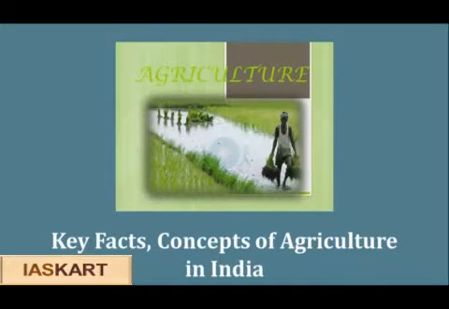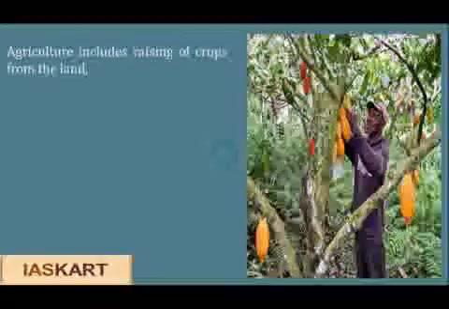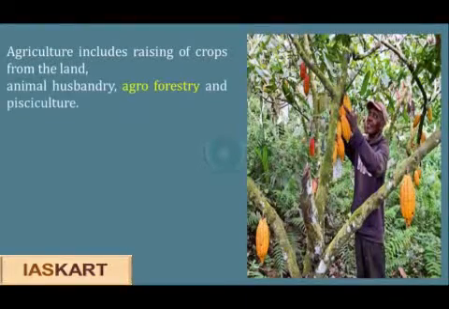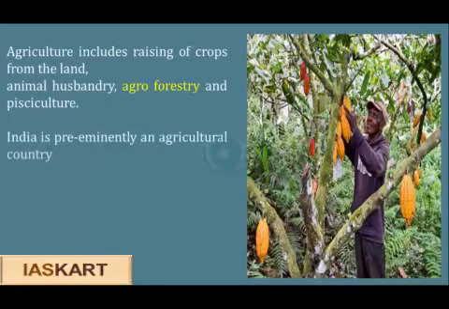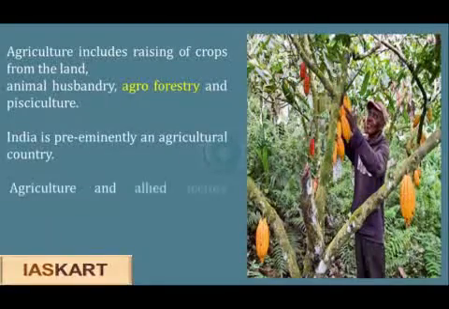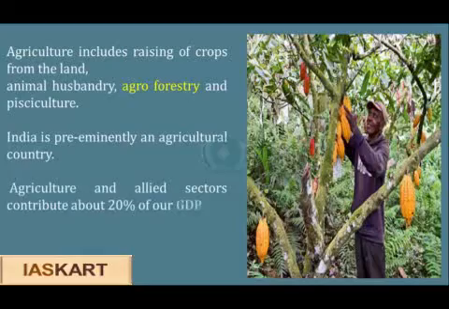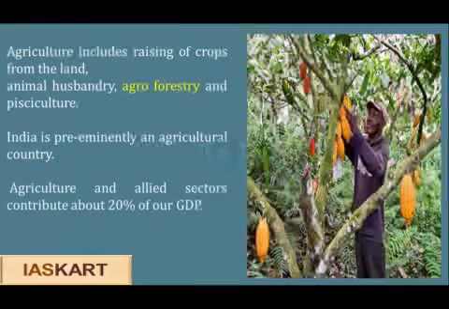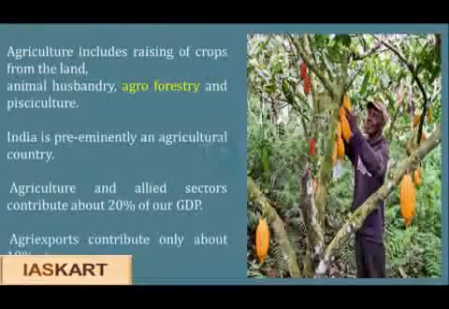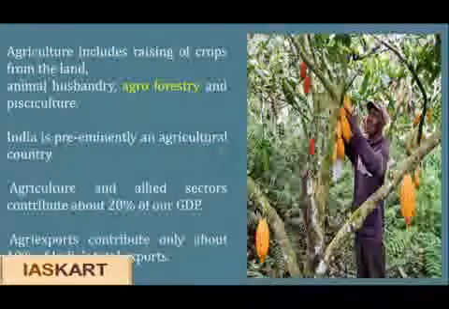Key facts and concepts of agriculture in India. Agriculture includes raising of crops from the land, animal husbandry, agroforestry, and pisciculture. India is preeminently an agricultural country. Agriculture and allied sectors contribute about 20% of our GDP. Agri-exports contribute only about 10% of India's total exports.